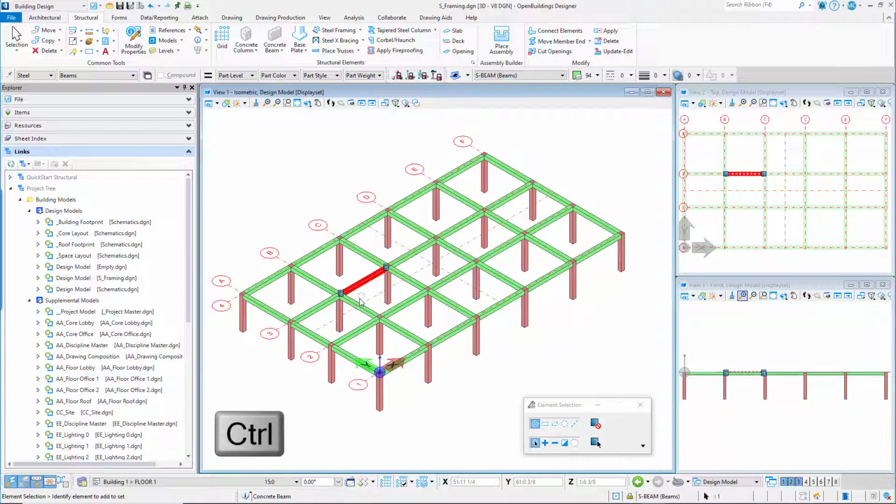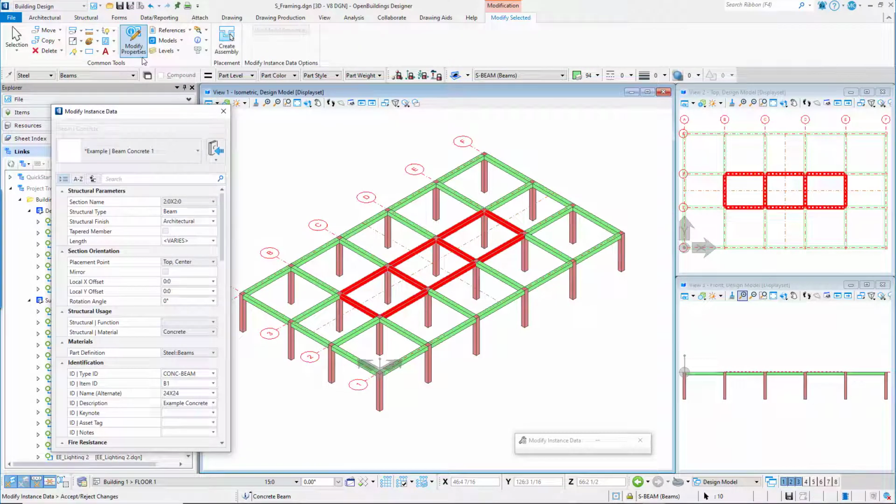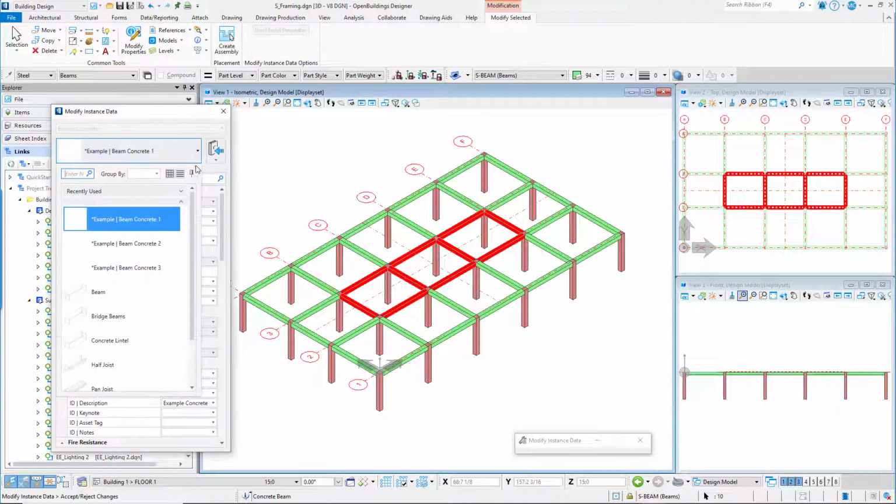Using the Control key, create a selection set of the 10 beams that frame the core of the building. Select the Modify Properties tool from the ribbon. The Property panel, now the Modify Instance Data dialog, opens, allowing you to modify properties on the selected elements. Change the catalog item to Example Beam Concrete 2.